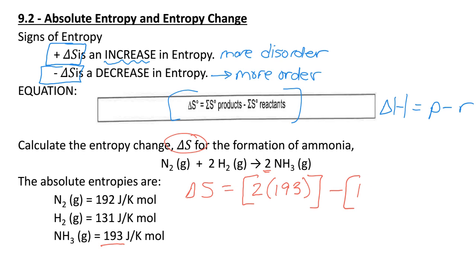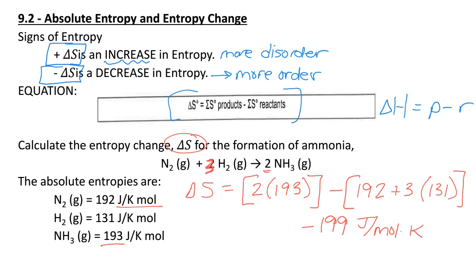My reactants are going to be N2, which is 192. And hydrogen, this is actually a typo, you guys. This should be a 3 in front of H2 to balance that equation properly. So plus 3 times 131, that's going to give us a negative 199. Let's talk about our units for entropy. Joules per mole Kelvin. That negative value for delta S means that we're going to have more order. Now, let's look at if that makes sense based on what the reaction looks like.